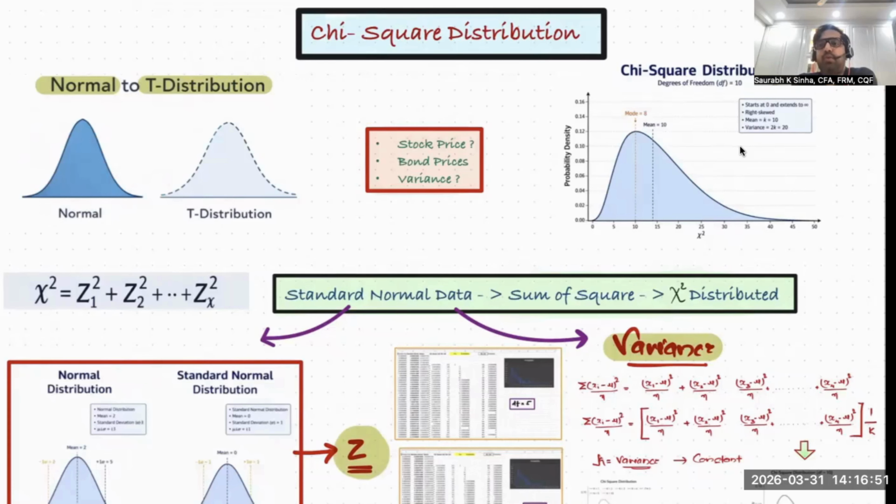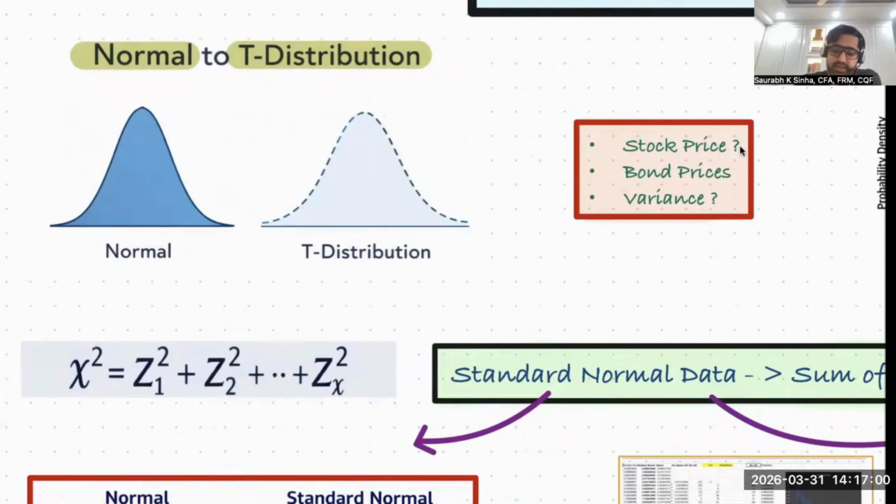If you have watched the session on normal distribution and t-distribution, what was the extreme value, the tail end, of normal distribution? As in the left tail and right tail, it is minus infinity to positive infinity, both in normal distribution and t-distribution. So if you are forcing any data point to be normally distributed or t-distributed, you have to test whether that data point goes from minus infinity to positive infinity or not. Even if the probability is bleak.